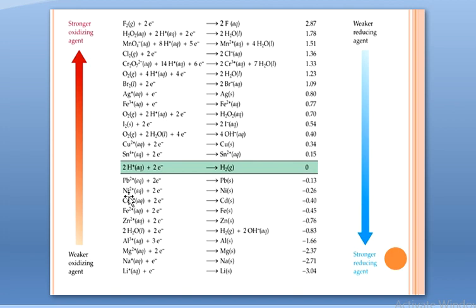Let's again talk about nickel. Nickel with respect to SHE undergoes oxidation. Thus its oxidation potential is 0.26. But since electrode potential is expressed as reduction potential, its reduction potential becomes minus 0.26. Right? We express these electrode potentials in terms of reduction potential only. That is why the sign is negative here. These are all reduction potentials, in spite of the fact that these undergo oxidation with respect to the hydrogen electrode.